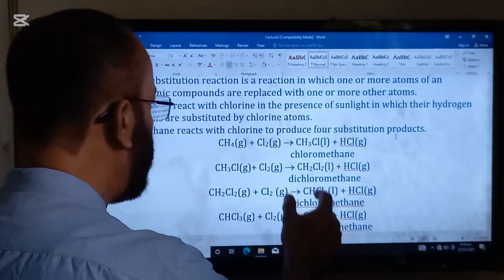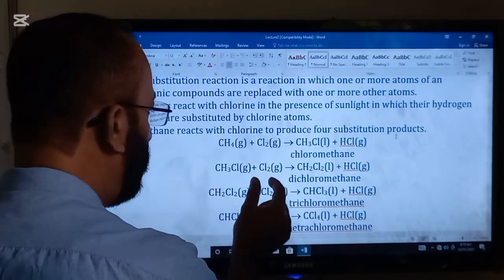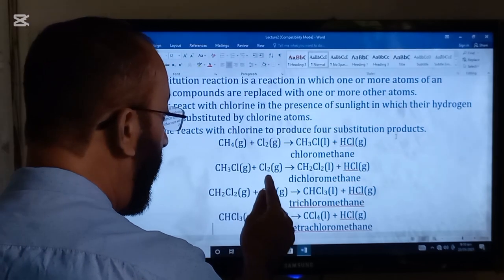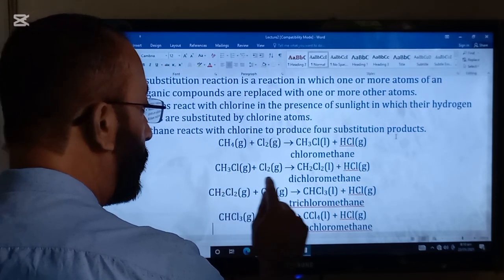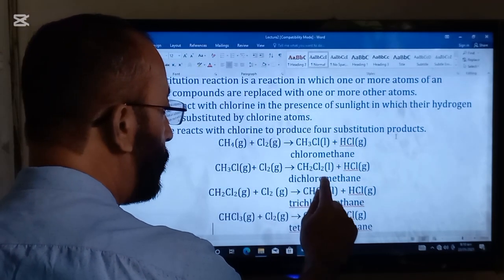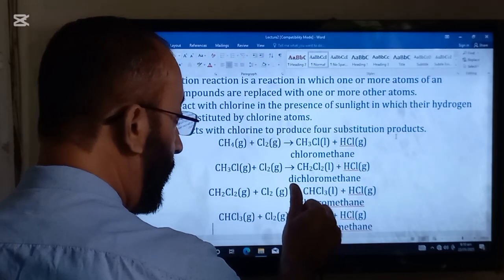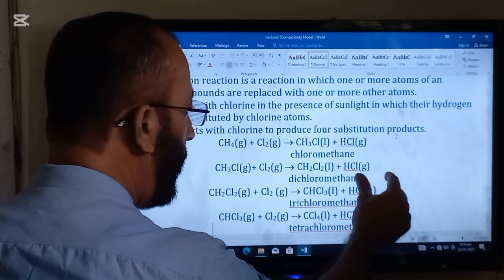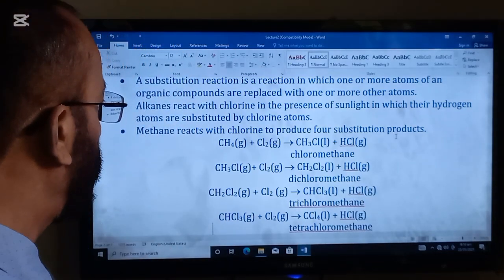In the second stage, when this chloromethane is reacted with chlorine, another hydrogen atom will be replaced by another chlorine atom, so the product will be CH2Cl2. The name is dichloromethane, and again with it HCl will be produced.